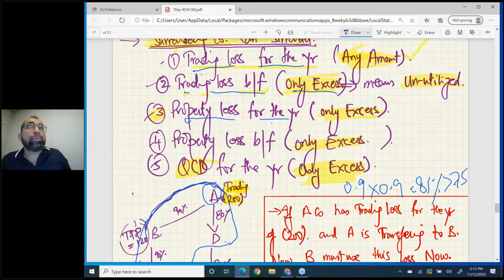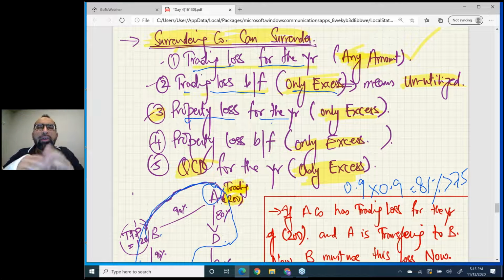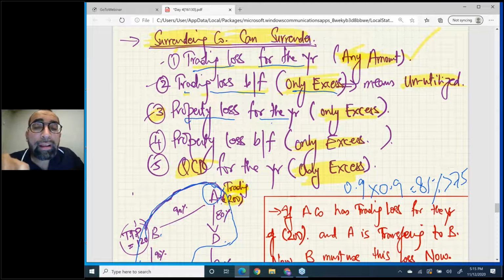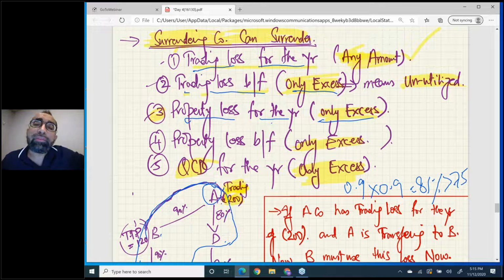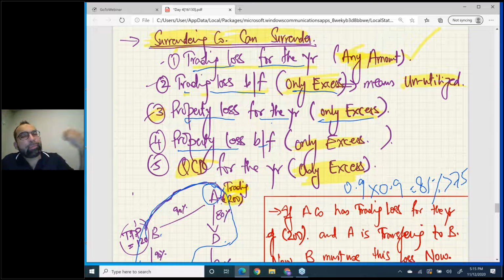Property loss for the year, you can only transfer the excess amount to your brothers, to the members of the group. Only excess means first use it completely, to the maximum, then the excess you can give to your brothers. Property loss brought forward, the same case. First you have to use it for yourself, and the excess amount you can transfer to your brothers.